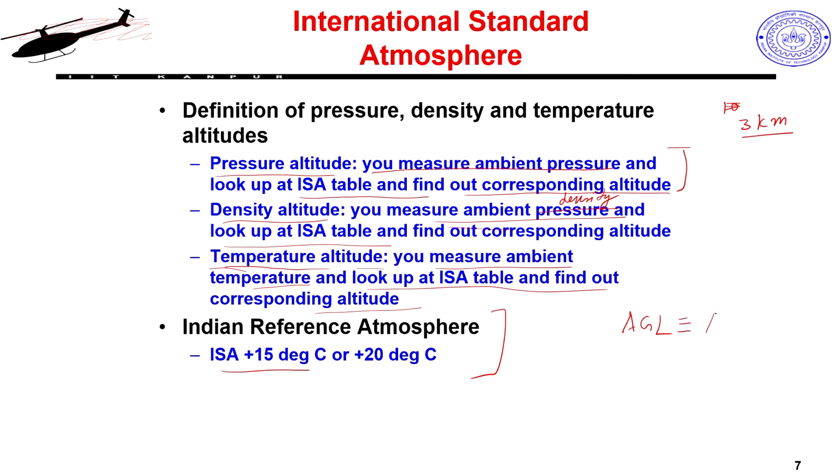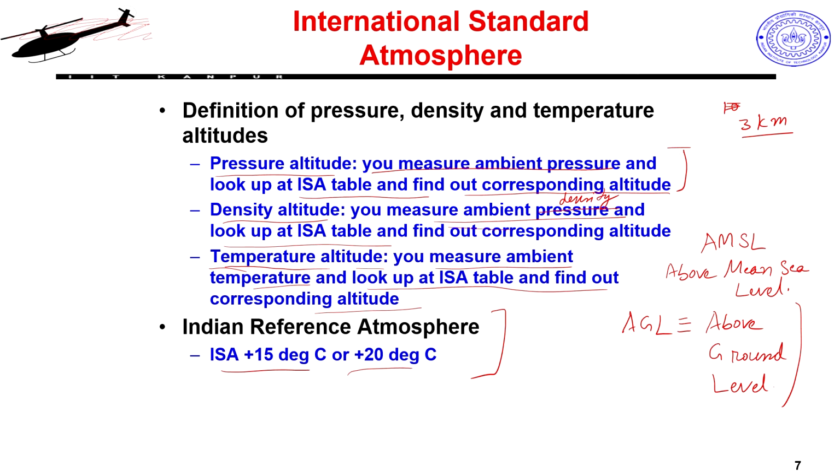What does it mean? Above ground level. And the other term was AMSL, which is above mean sea level, right. But they will say that you should be able to cater to this ISA plus 15 degrees or ISA plus 20 degrees and so on.